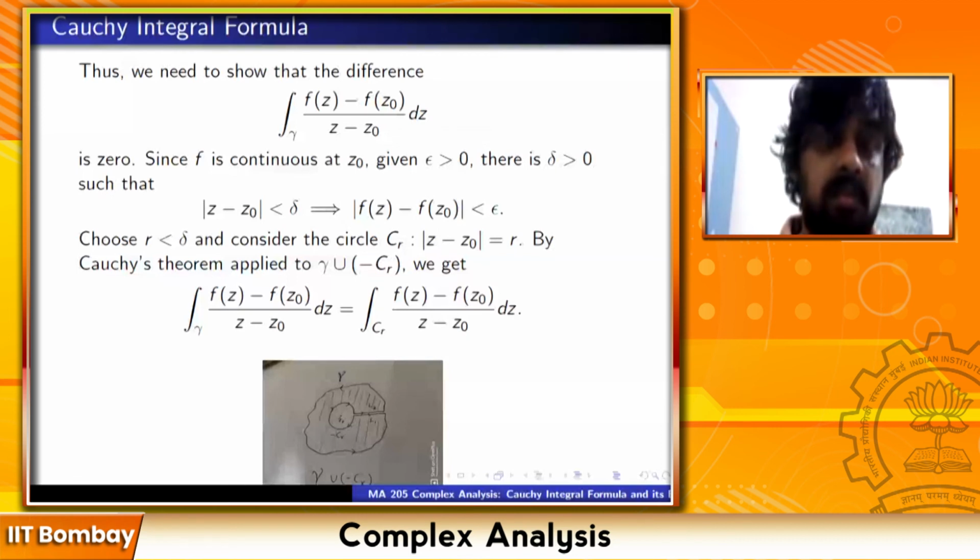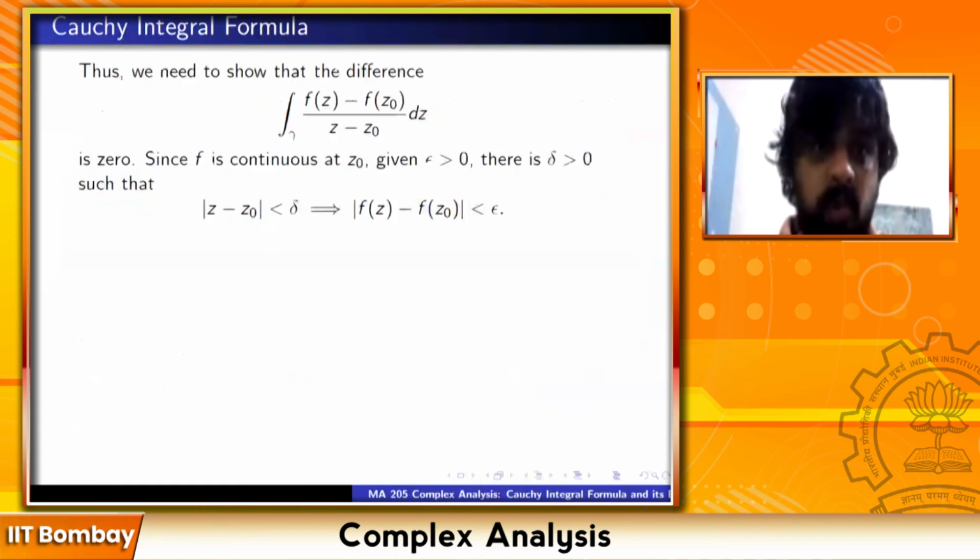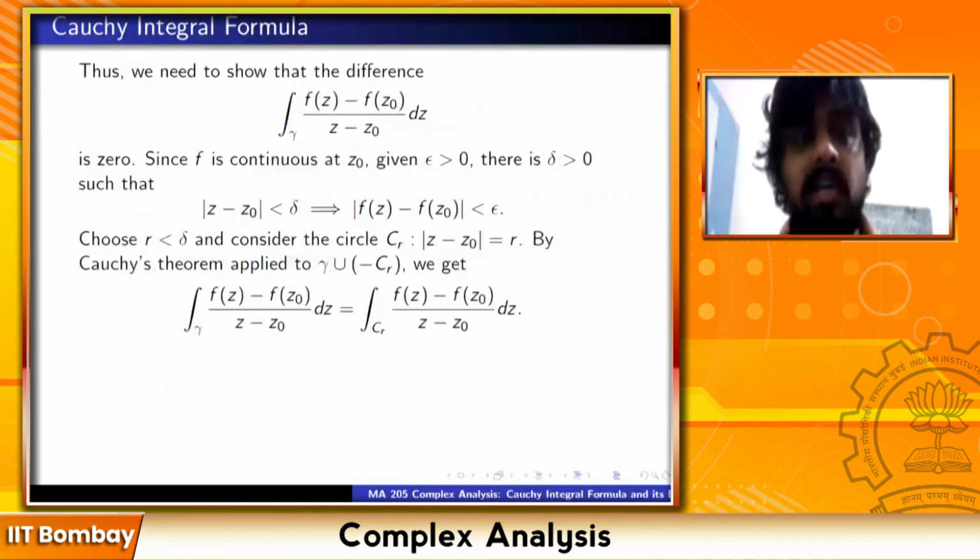We can prove it. Yeah. So now can't we apply the Cauchy theorem directly on this and say that this is 0? Because what is the condition that it is violating? It is not defined at Z0. Yeah, so the point. You will have to prove that.